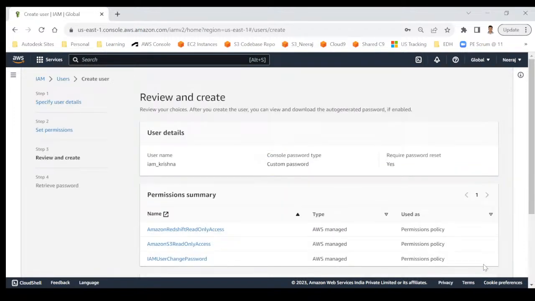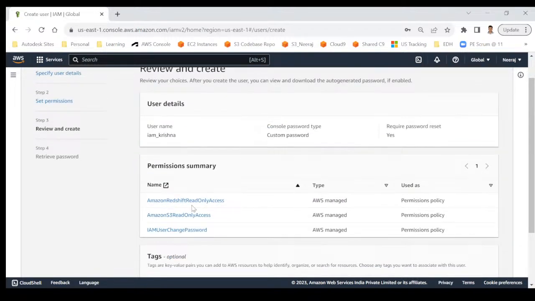Clicking on next, and you can see here Amazon Redshift read only access, Amazon S3 read only access, and IAM user change password, because you remember, we checked that checkbox. That means this user can perform three things: read data from S3, read data from Redshift, and also has permission to change his password. You can review. Username is IAM Krishna, and console password is the one we customized. And required password reset, yes, he has to change the password the first time.